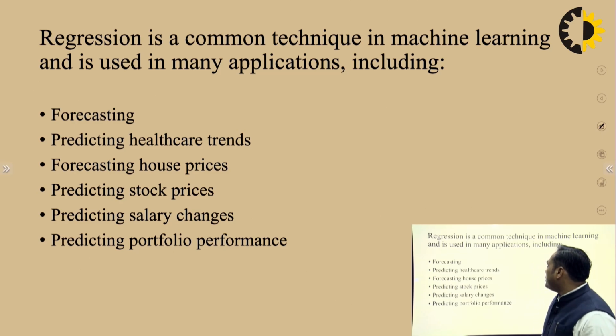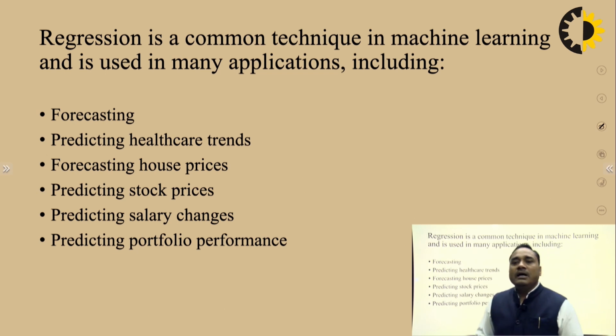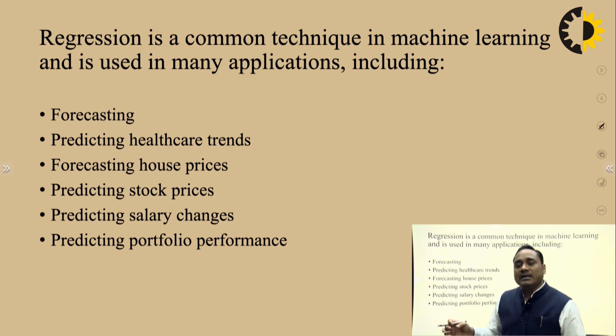Now regression is a common technique in machine learning and is used in many applications. Regression is a very important part of machine learning, which you are going to use in different areas. Let's say, for example, we are going to use regression in weather forecasting, predicting healthcare trends, forecasting house price prediction. I have already told you about house price prediction. Predicting the stock price: if you are going to predict the stock price, we can find out the features of the stock price. On the basis of that, we are going to do the stock price prediction.